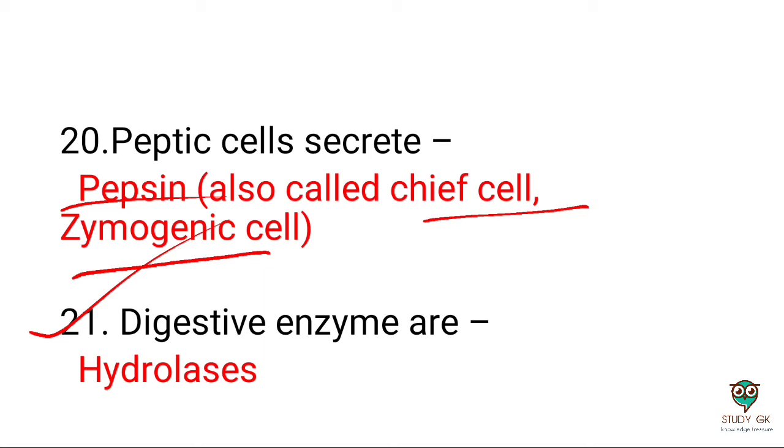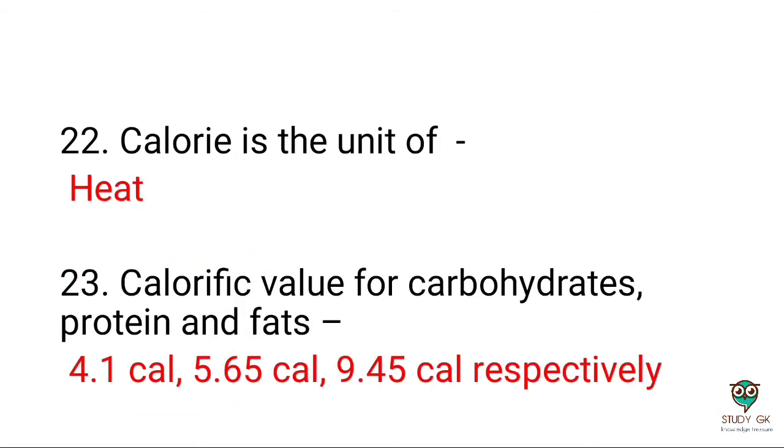Next question: digestive enzymes are hydrolases. Next question: the calorie is a unit of heat. Next question: the calorie value of carbohydrate, protein and fat. Carbohydrate is 4.1 calories, protein 5.65 calories, and fat has the highest calorie value, 9.45 calories respectively.